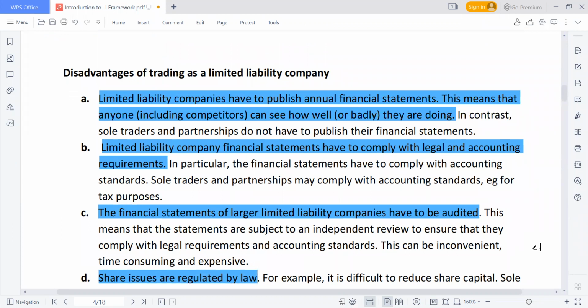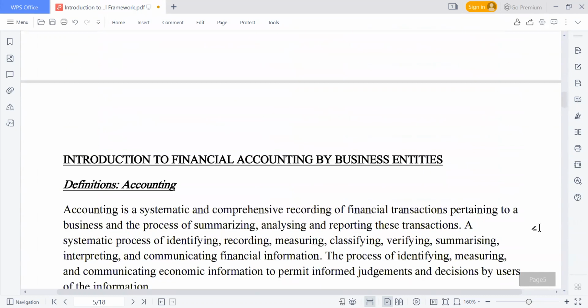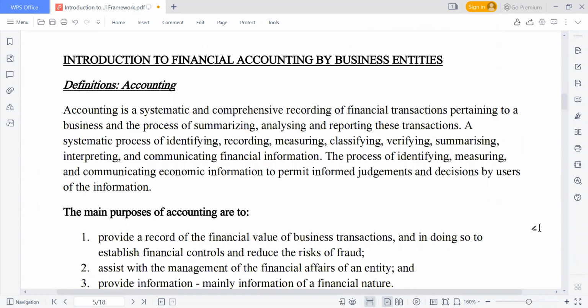In terms of your annual reports being made available, they give information for your competitors to check, but don't be carried away with that. Just continue performing better and have a good strategy. So your financial statement has to comply with legal and accounting requirements. You have to have your accounts audited, and your shares are regulated as well. Those are the introduction aspects to business organization.